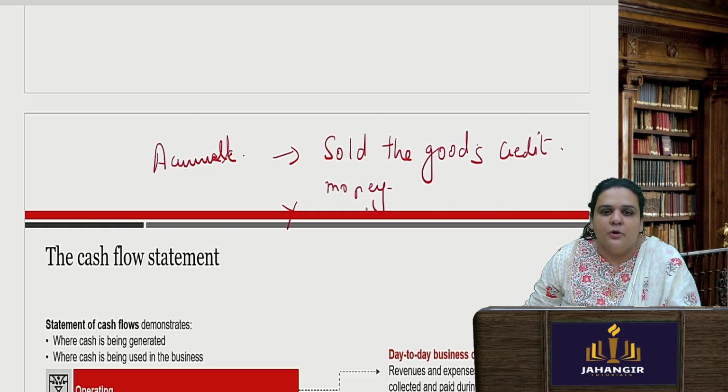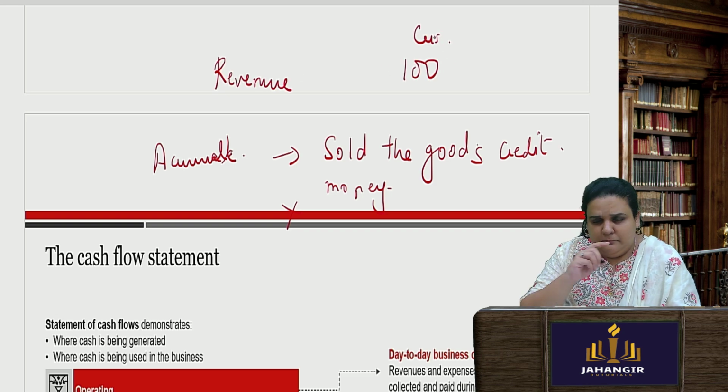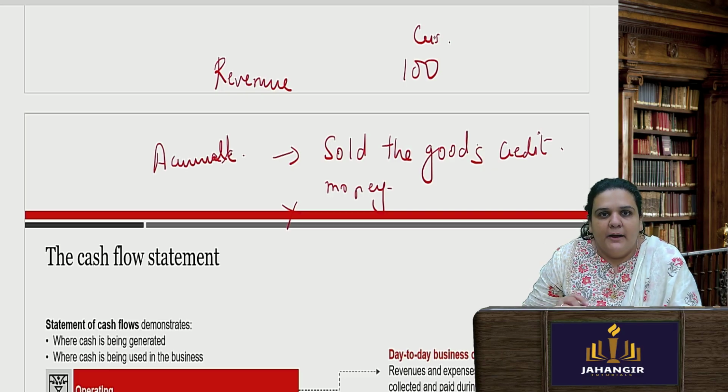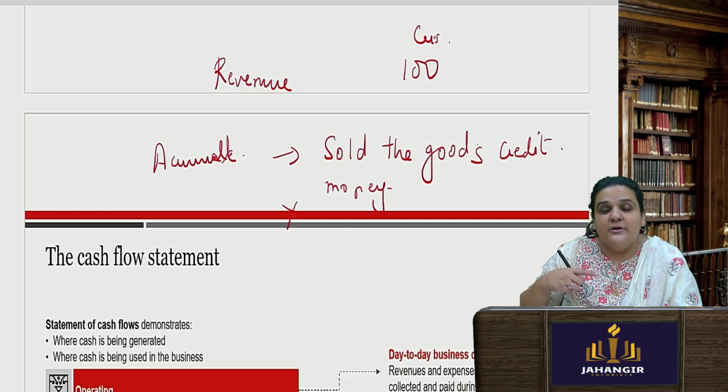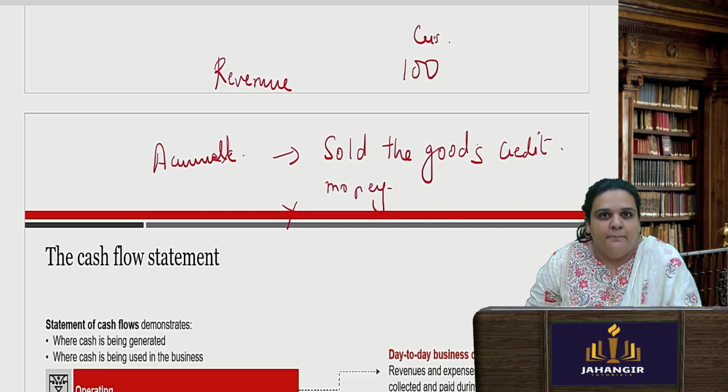The accrual system says what? Whether you are receiving money or not is not important. A transaction has been done. You have to pass a journal entry and record this transaction. So, of course, in my revenue, this will be shown that I have done sales of 100 crore. Just a rough example, okay, 100 crore. But on that revenue, this particular sale, I will have to pay the taxes, the GST, today. My cash is going to move out from my business today.